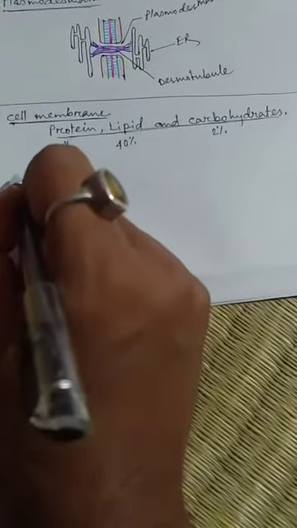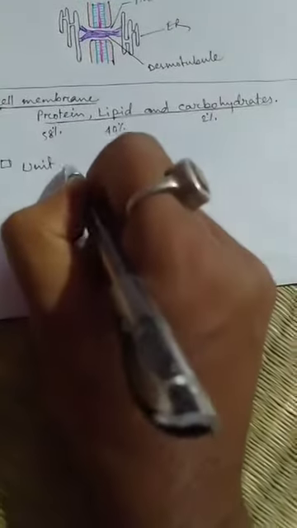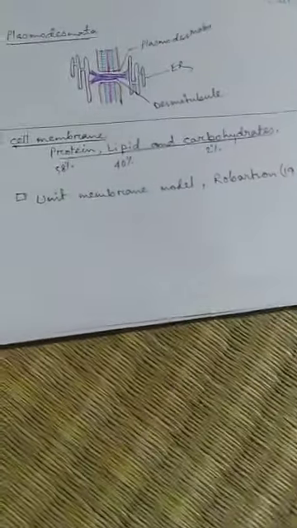The first is the unit membrane model, proposed by scientist Robertson in 1959. Unit membrane model of Robertson.